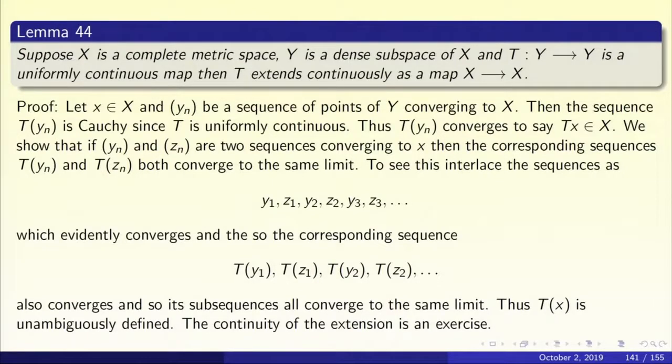Then we have to show that Tyn and Tzn converge to the same limit, and so we are justified in calling this limit T of x. It's unambiguously defined. To see this, let us take the two sequences yn and zn and interlace them: y1, z1, y2, z2, y3, z3. Because yn and zn both converge to x, the interlaced sequence also converges to x.